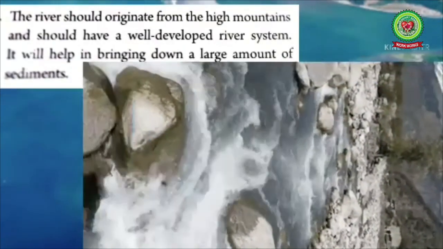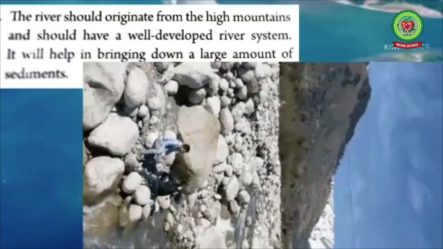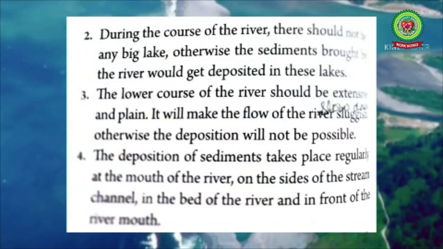The river should originate from the high mountains and should have a well-developed river system. It will help in bringing down a large amount of sediment. Sediments are the eroded material. During the course of the river, there should not be any big lake, otherwise the sediments brought down by the rivers would get deposited in these lakes, and this I have already discussed. The lower course of the river should be extensive and plain. It will make the flow of the river sluggish, means slow. Otherwise, the deposition will not be possible, because when the velocity of the river is high, there is more erosion than deposition.